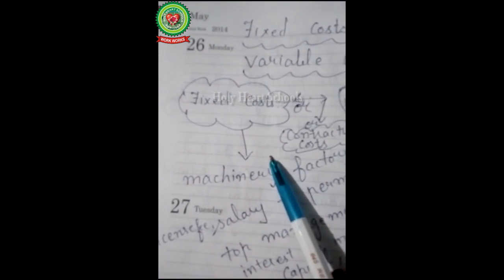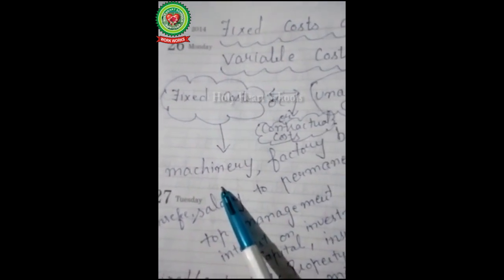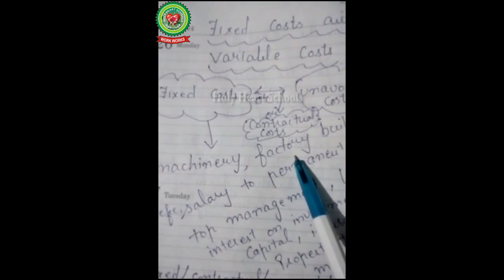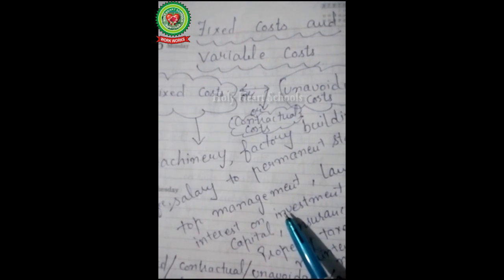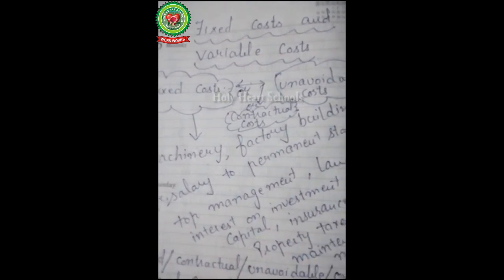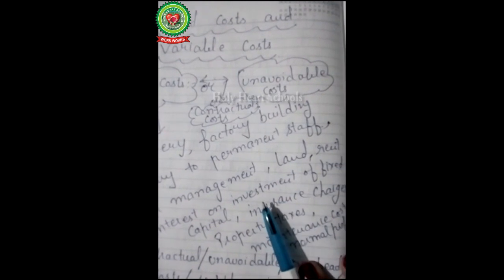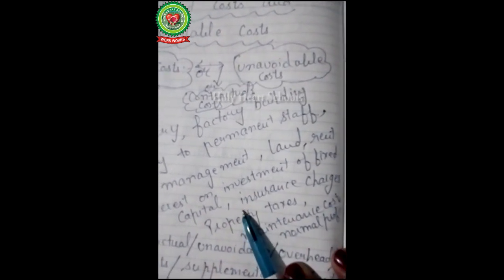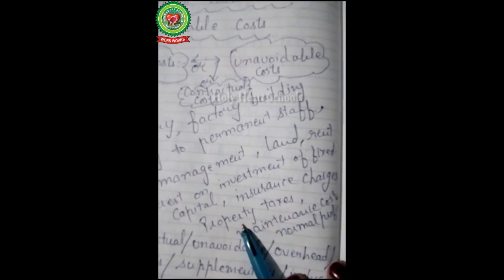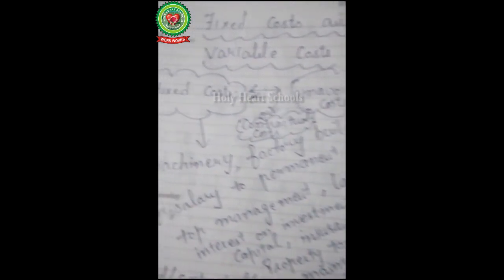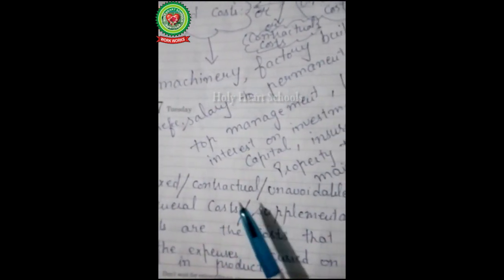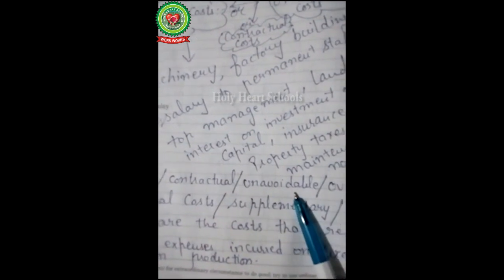Next one is fixed costs and variable costs. Fixed costs: cost incurred for the machinery, factory building, salary to the permanent staff, top management salary, interest on the investment, land, investment of the fixed capital, insurance charges, property taxes, maintenance cost and normal profit. All these are examples of fixed cost.